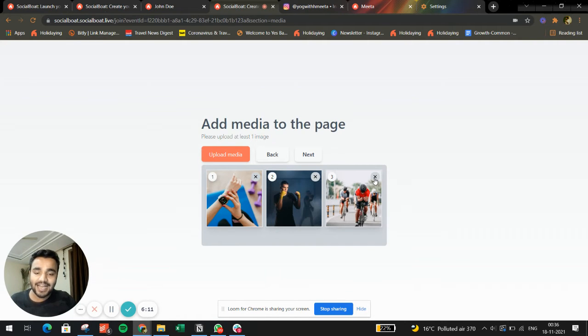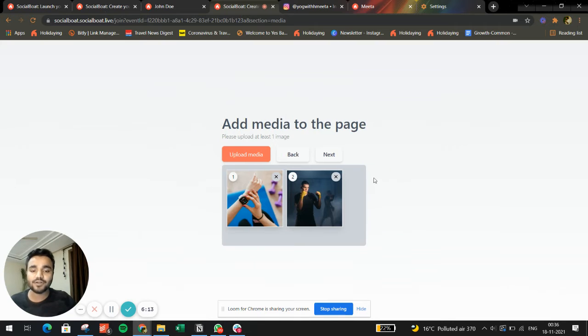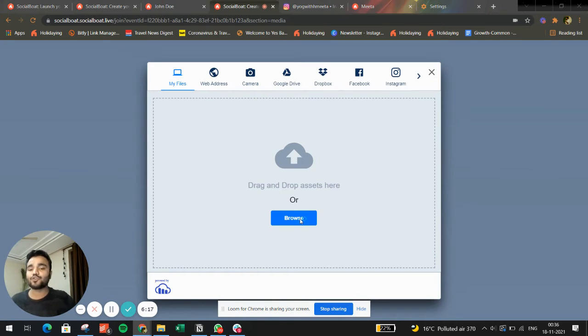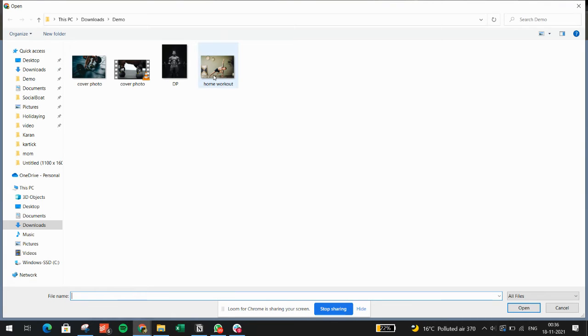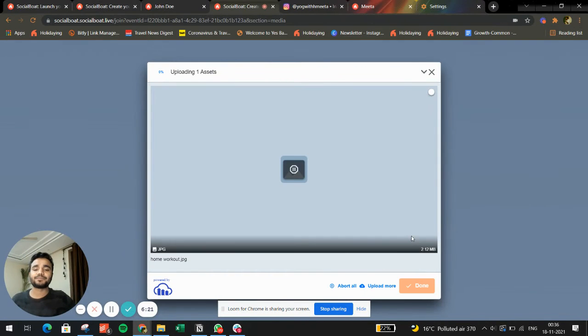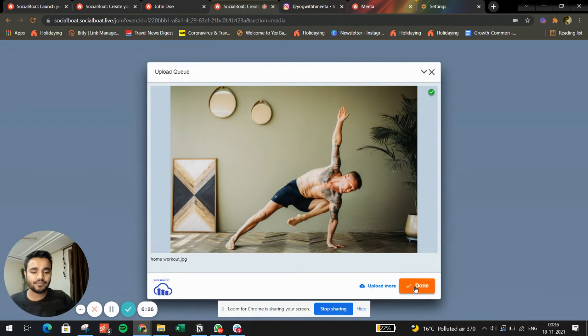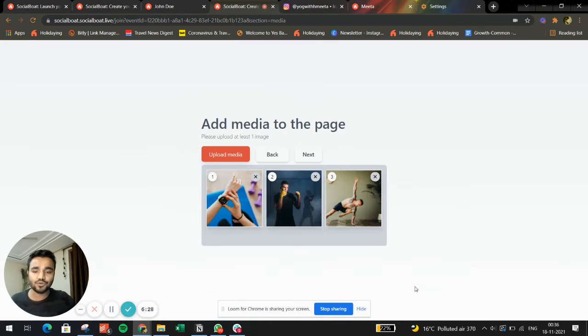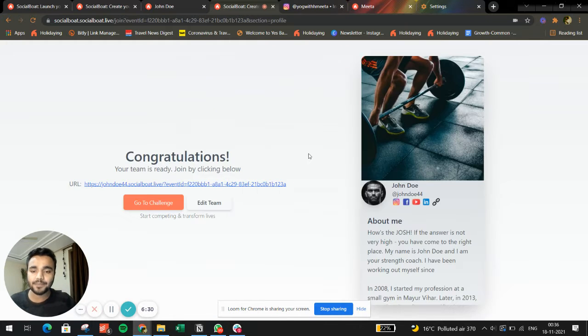Now I have the common images of the other creator on this, but I can absolutely add my own media as well. It could be a video that I put up. It could be a photo that I put up. Let's just put one sample image. This shows what kind of exercises I'm going to do in my program.